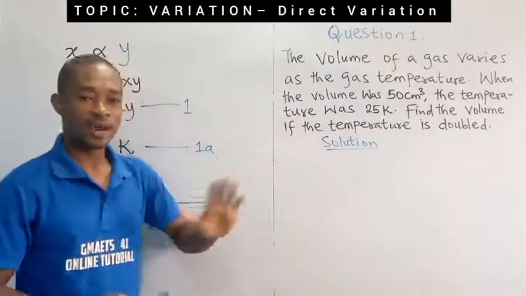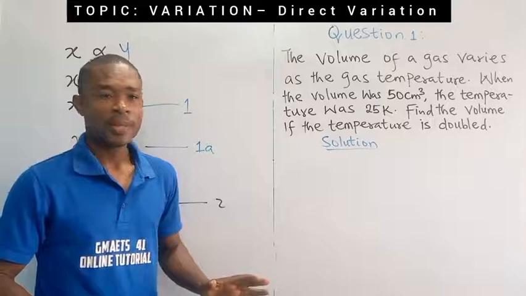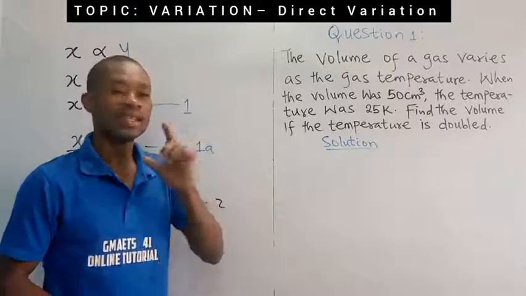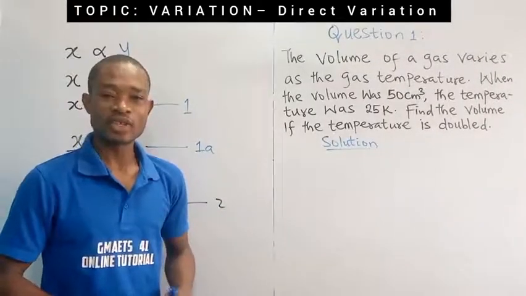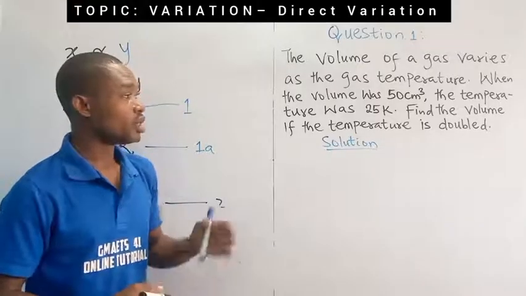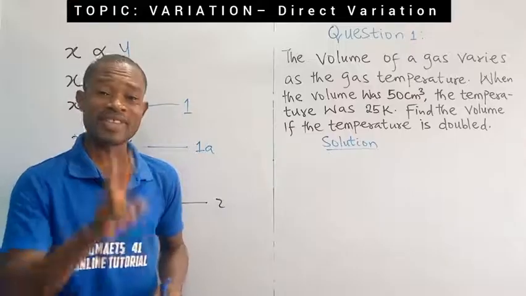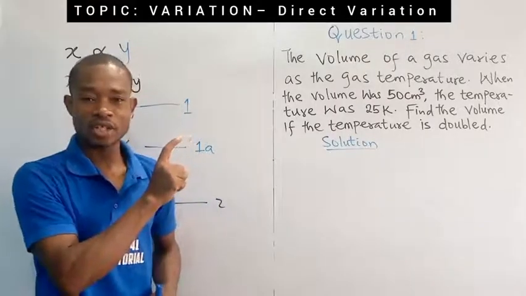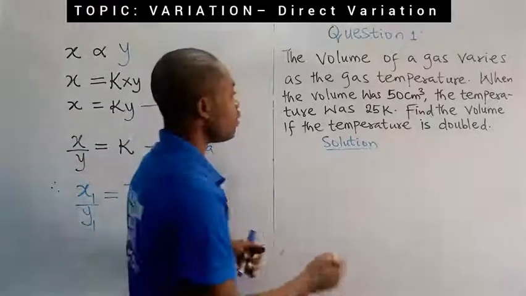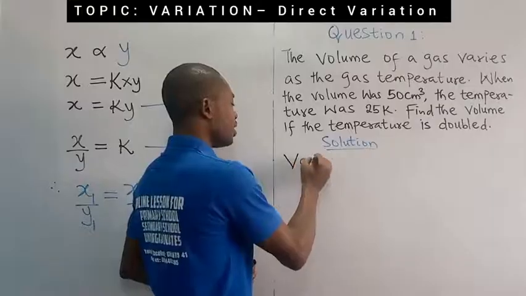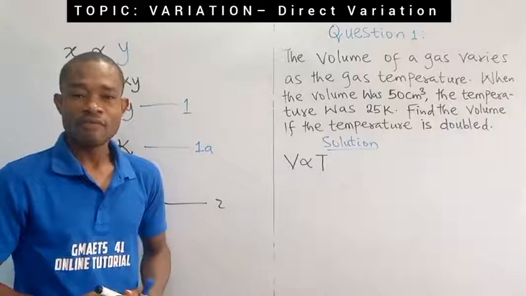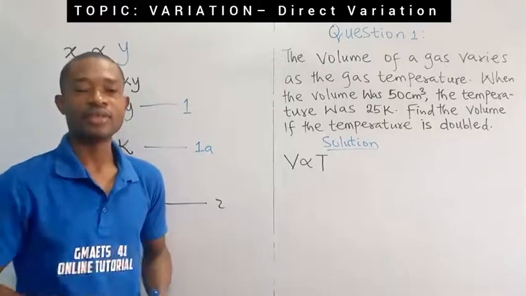So you see, this is a direct variation question. There is no type of variation mentioned here. We're just told that the volume of the gas varies as the temperature of the gas. So we take it to be direct variation since no particular type of variation was mentioned. Permit me to use V for volume and T for temperature. These are the two gas quantities that the question here is focused on. Are you following, right? So we have that the volume V varies directly as the temperature T. This is the variation statement. V varies as T. Is that okay?